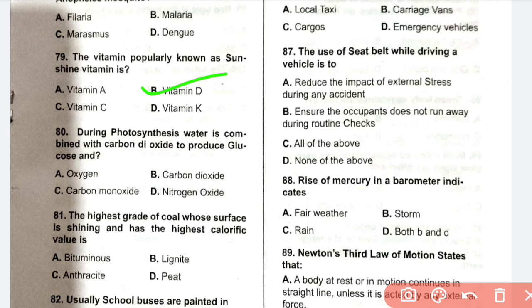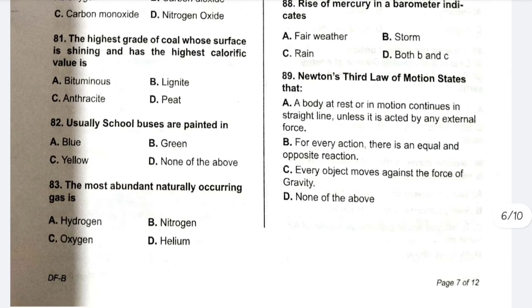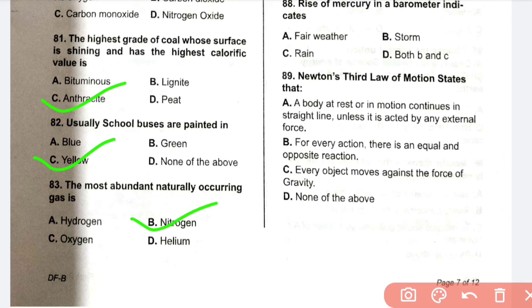During photosynthesis, water is combined with carbon dioxide to produce glucose and oxygen. The highest grade of coal, whose surface is shining and has the highest calorific value, is anthracite. Usually school buses are painted yellow. The most abundant naturally occurring gas is nitrogen, B, nitrogen.